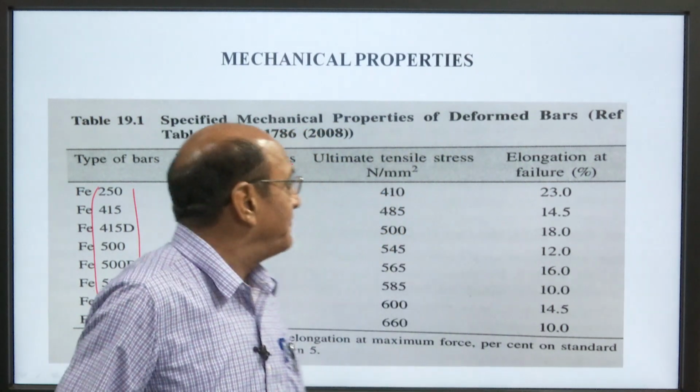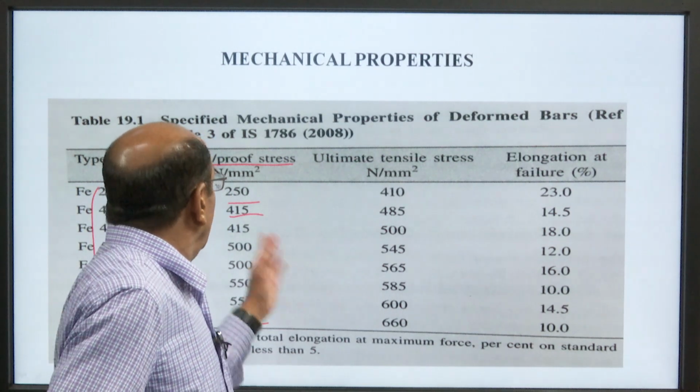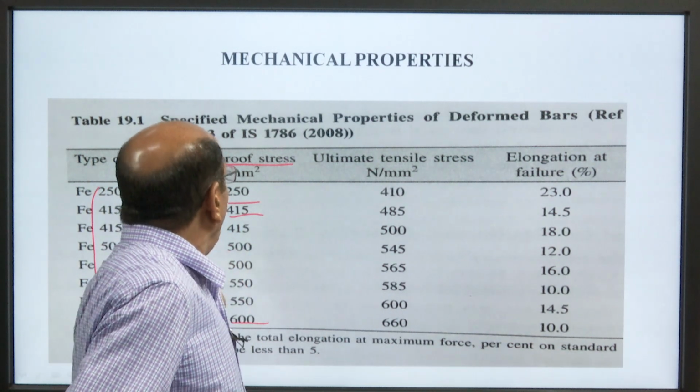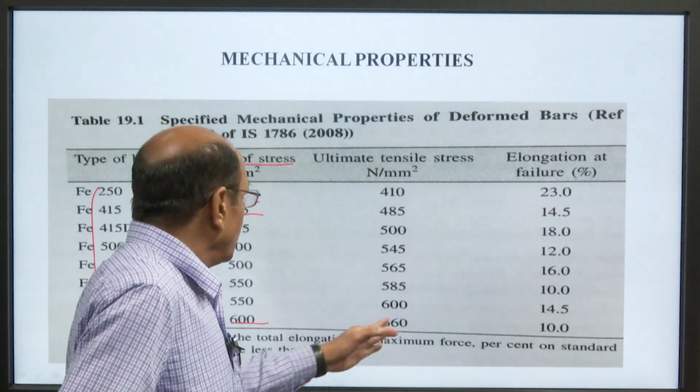The ultimate tensile strength in Newton per millimeter square is above the yield or proof stress, that is 410 to 660.